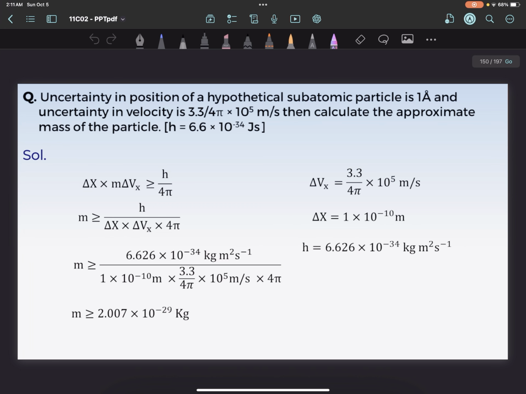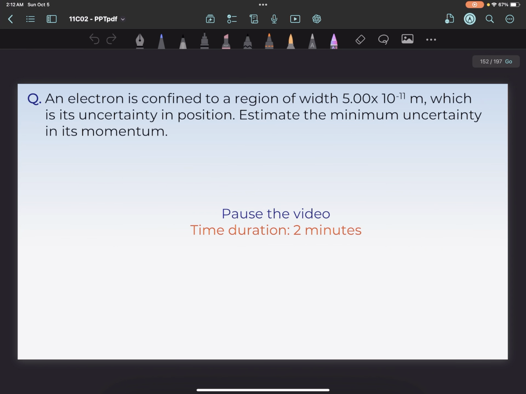So the question is: the uncertainty in the position of a hypothetical subatomic particle is 1 angstrom, and the uncertainty in the velocity is 3.3 by 4 pi. Calculate the approximate mass. We know the formula delta x into m into delta v is greater than or equal to h by 4 pi. Substituting the values, you have to calculate the mass of the particle. So the mass will come as approximately 2.007. Let's take a pause and solve this question.